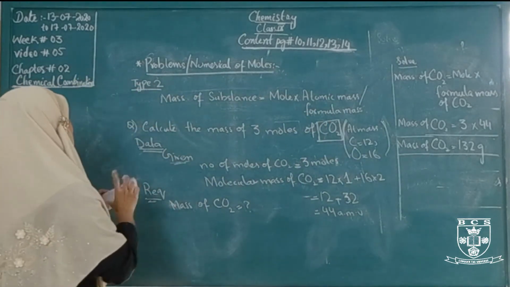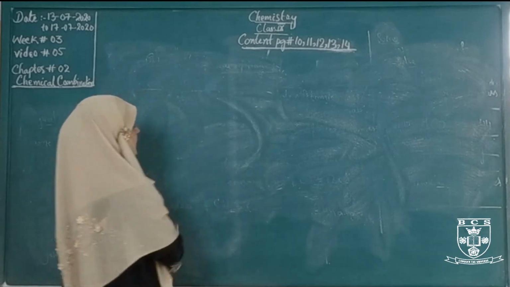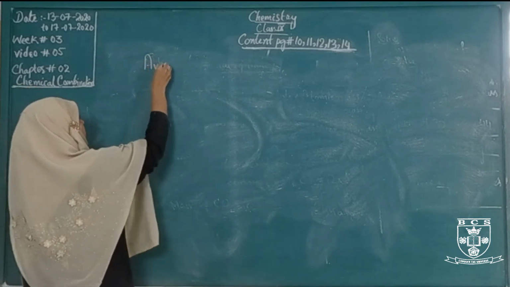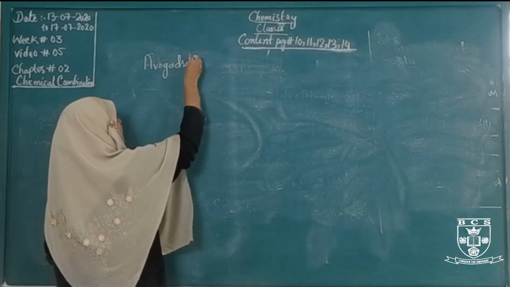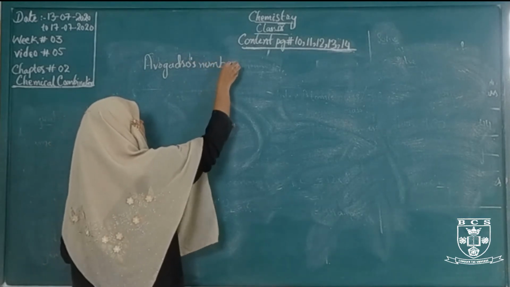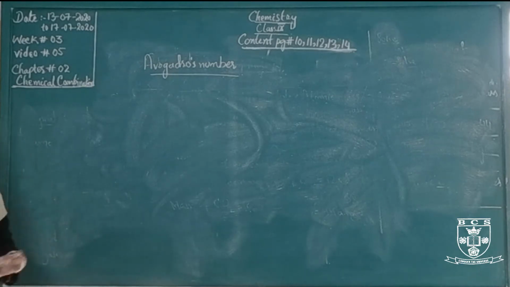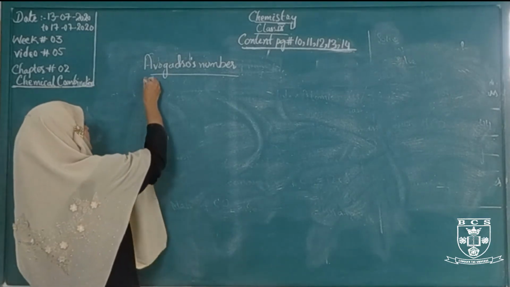We have another topic, that is Avogadro's number. First of all, we will talk about the substance. A pure form of matter is a substance, and which substances are we using here?